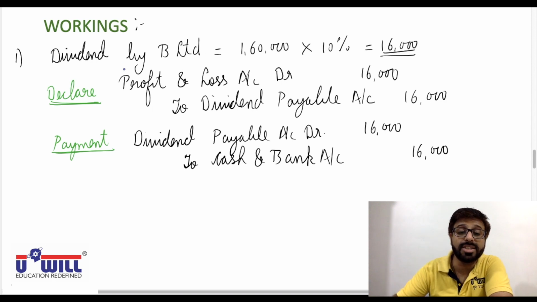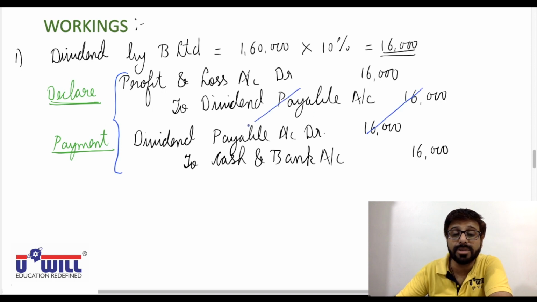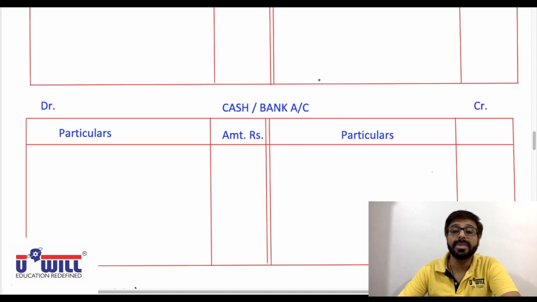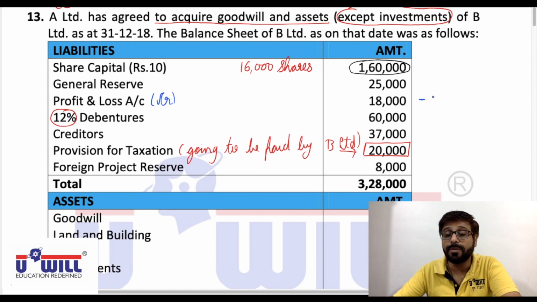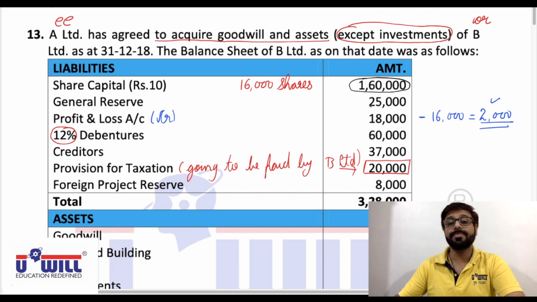Now if you combine these two entries, what happens? Dividend payable credit and debit of 16,000 gets closed. So what is the combined entry? Profit and loss account debit to cash and bank account. Profit and loss account debit means it will get subtracted from P&L account. Here the profit and loss account is a credit balance on the liabilities side, a credit balance of 18,000. From that we declare and pay a dividend of 16,000. So now what amount of P&L account will remain? 2,000.